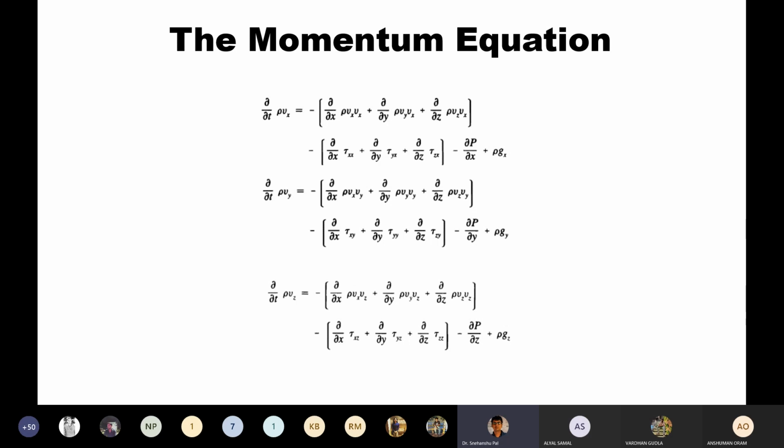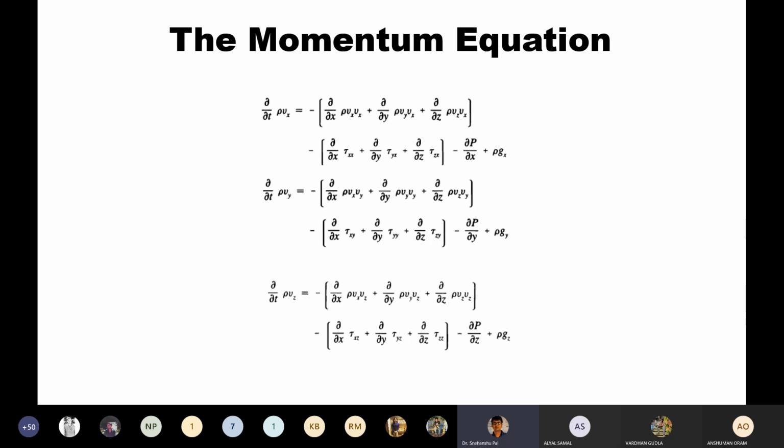Again, I am repeating that we are talking about the rate of momentum accumulation in the system, which is equal to the rate of momentum in towards the system minus the rate of momentum out of the system, plus the sum of the forces acting on the system.